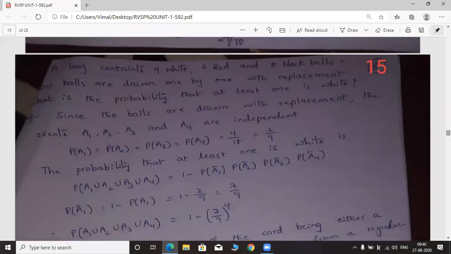Okay. Next, see the second problem. First of all, I am explaining the problems. I am explaining the method to solve the problems.